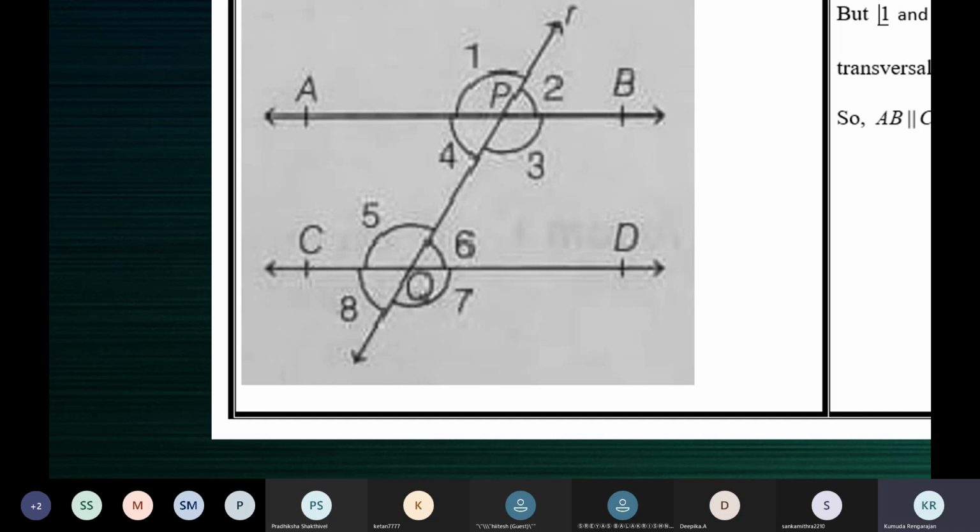Now to prove that lines are parallel, we need to use the converse of corresponding angles axiom. And to use that, we need to prove that a pair of corresponding angles are equal.